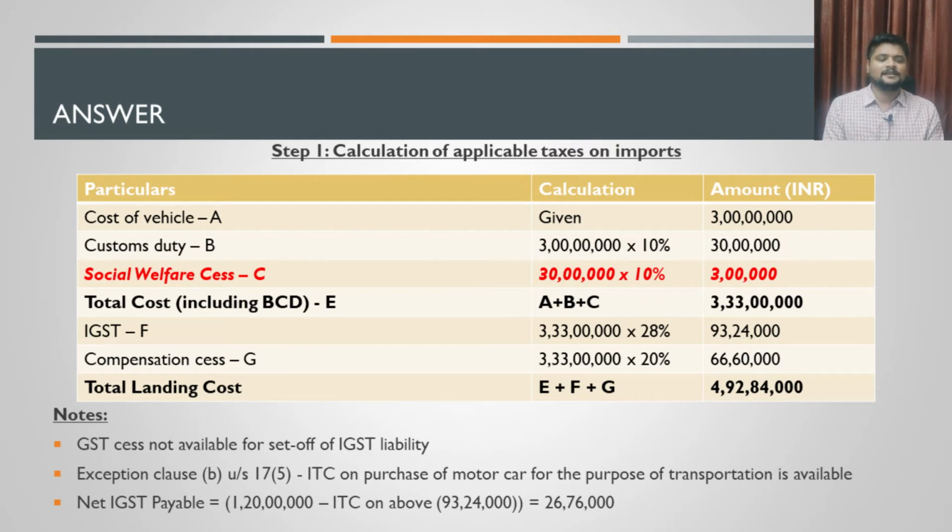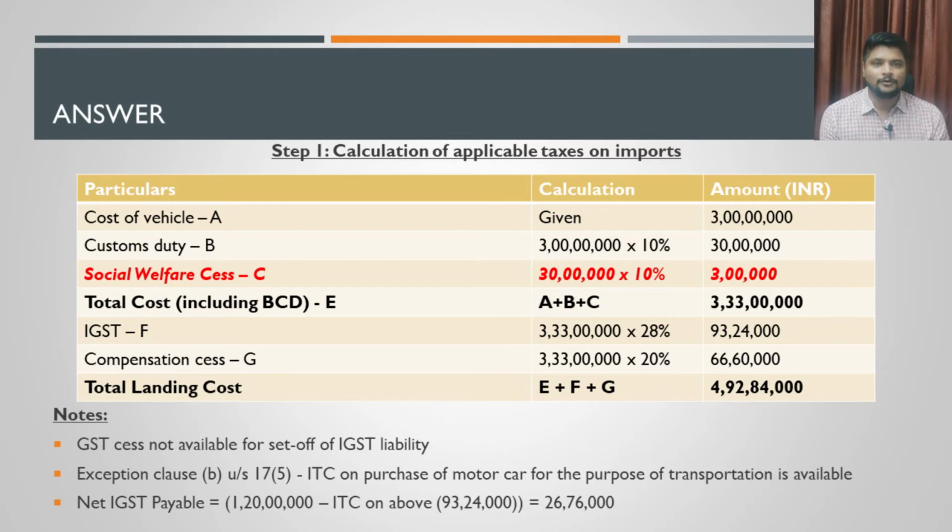Okay, so there will be a surcharge at the rate of 10%, and that surcharge will be calculated on the value of customs duty only. It will not be calculated on the assessable value of the goods. So 30 lakhs at 10% will be calculated, which will give you 3 lakh rupees. So total cost after charging customs duty will come to around 3 crore and 33 lakh rupees.